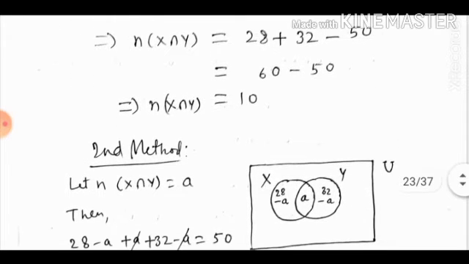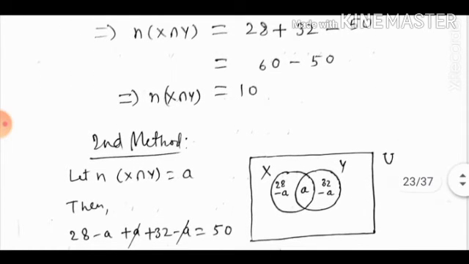Now second method, we can also use the Venn diagram method. Here we have to tell n(X intersection Y), so let us take it as A. So we have this is A. Now it is given n(X) is 28. So within X only we have 28 minus A, and within Y only we have 32 minus A.